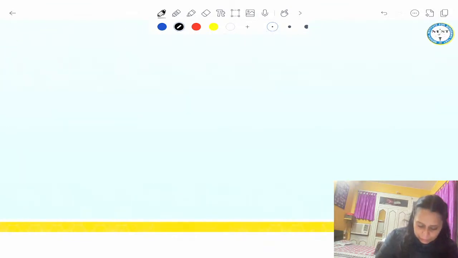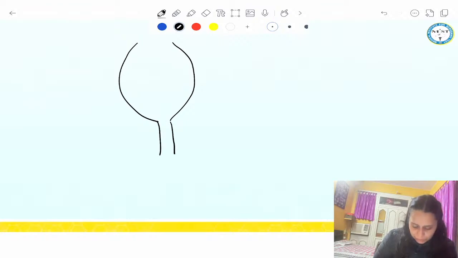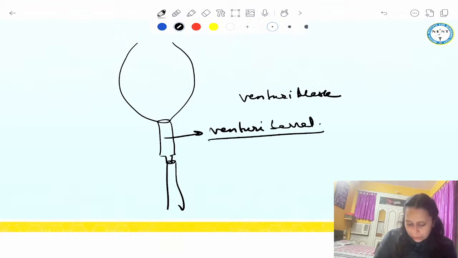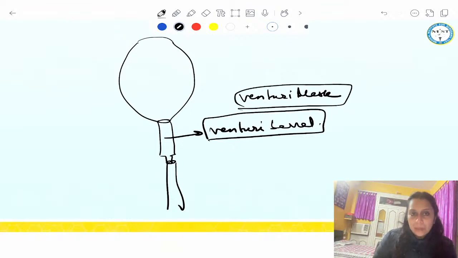Remember guys, this is a mask and with this a tube is attached and there is oxygen flow attached to this tube. This would be Venturi mask. Right? This tube is called Venturi barrel. And any question can be asked. They can give you the image of the mask and they can ask you to recognize it. If a tube is attached, it is Venturi mask.